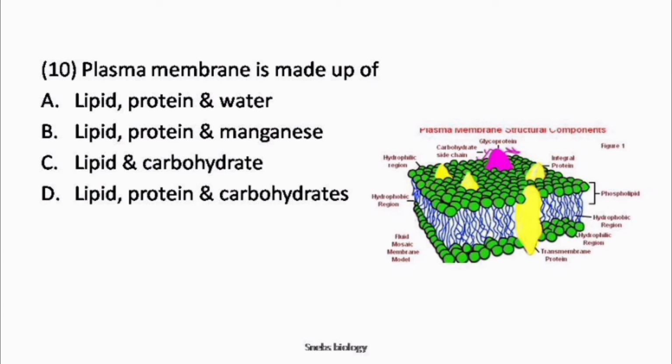It is composed of lipids, mostly phospholipid, proteins, that is peripheral and integral protein, and carbohydrates, that is glycoprotein and glycolipids. Okay, so answer is option D, lipid, protein and carbohydrate.